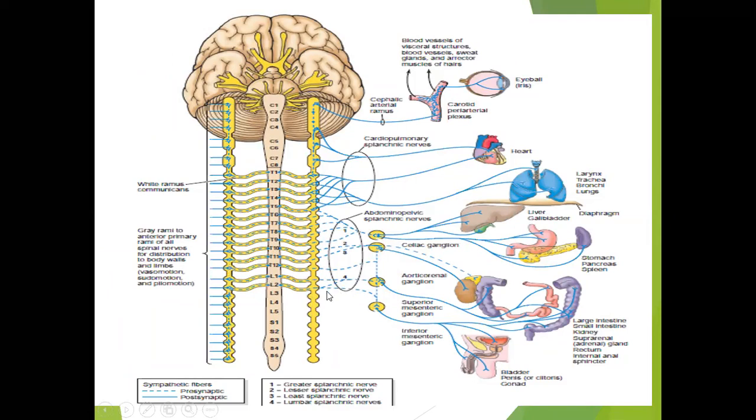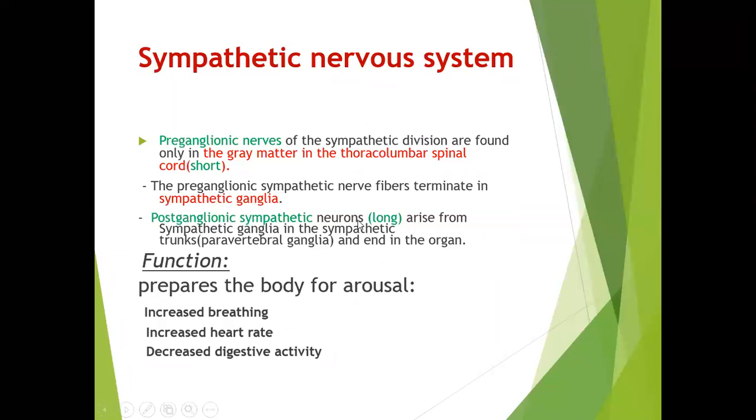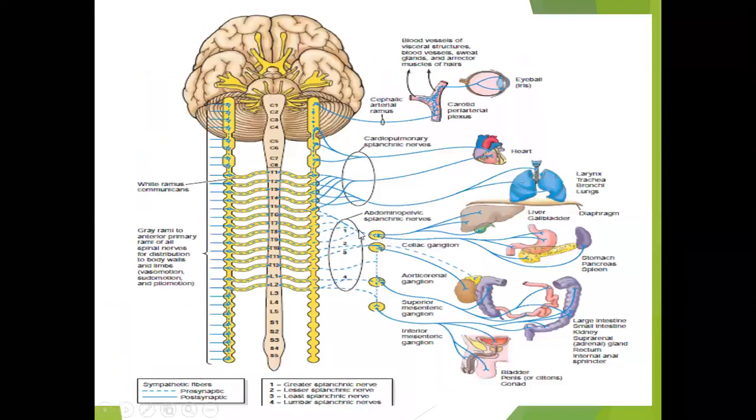Then the postganglionic sympathetic neurons will be long, as you can see here. These are postganglionic nerves. Postganglionic nerves are continuous, and preganglionic nerves are shown in dotted lines. The presympathetic will be shown in dotted lines, and the postganglionic will be a continuous line.